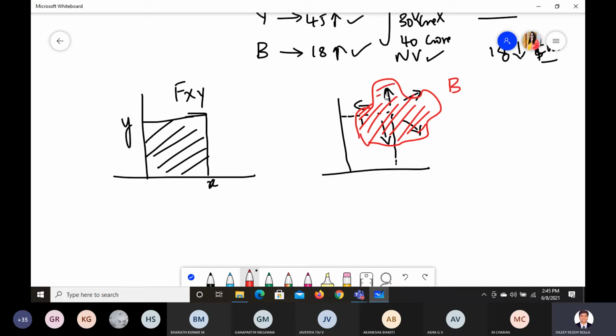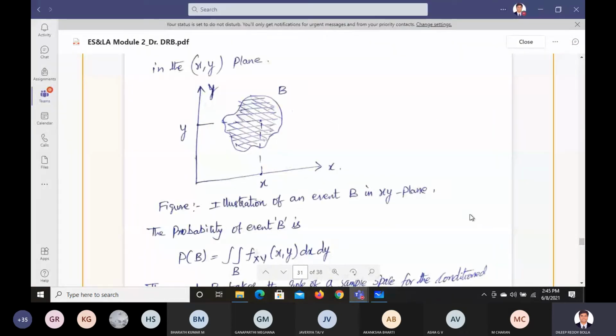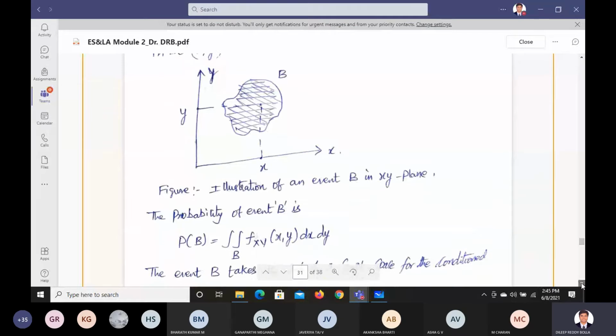Now we are considering the joint probability, which means we are including the x values, and we are including the y values, and we are including the new parameter B values also. Okay, so this is what we are trying to find. So this becomes the illustration of an event B on the xy plane.